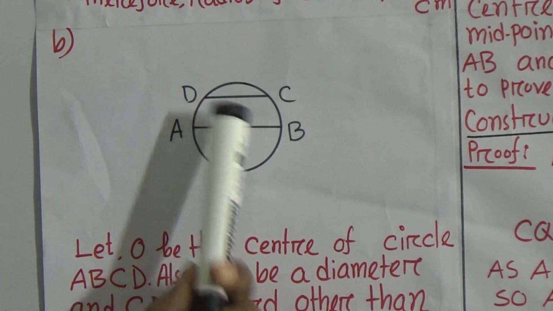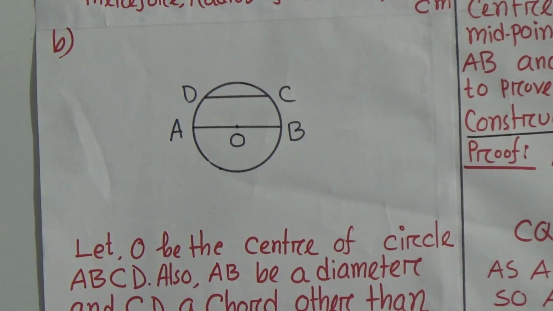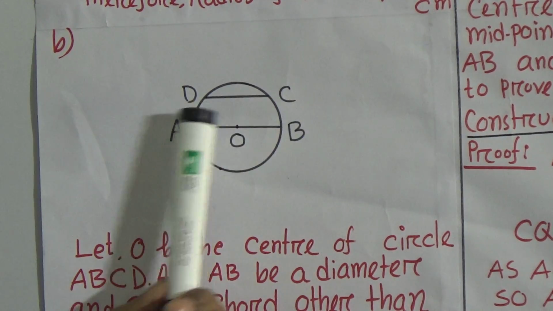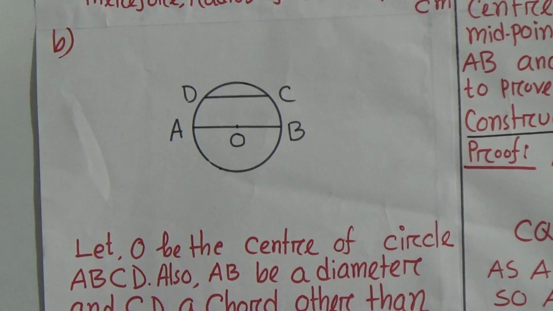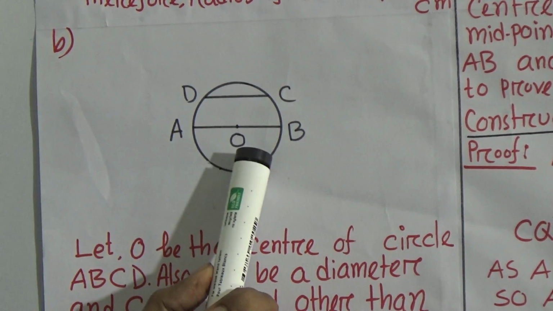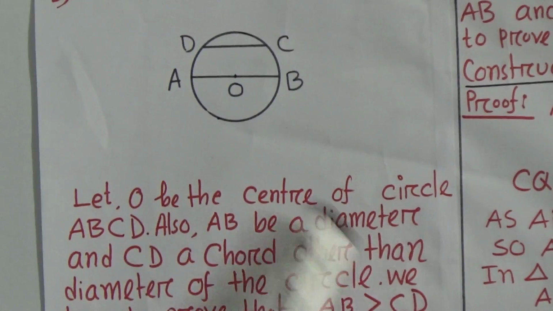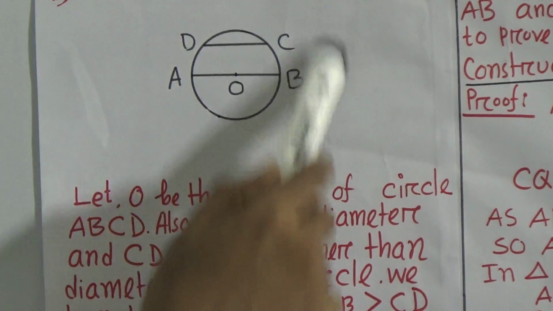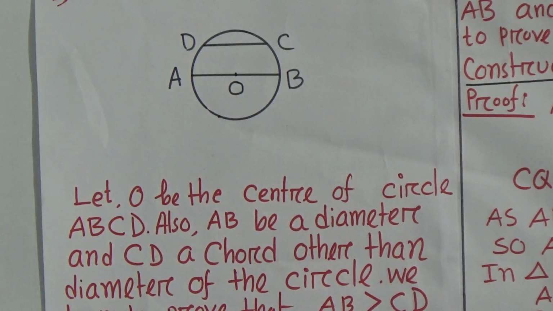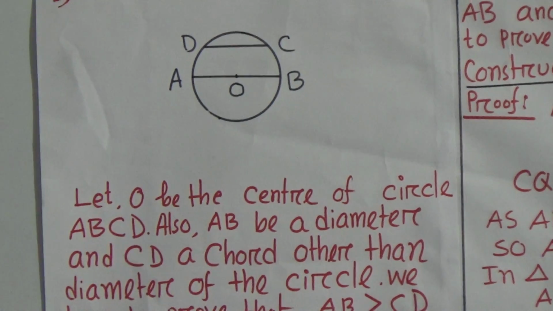You know, any line joining any 2 points of a circle is called a chord. That means CD is a chord, but CD does not pass through the center, so this is not the diameter. Okay, if any chord passes through the center, then we will say that is the diameter. Look, what I told, this is the information. O is the center of the circle ABCD, AB is the diameter, and CD is a chord other than diameter of the circle. What is meant by this?